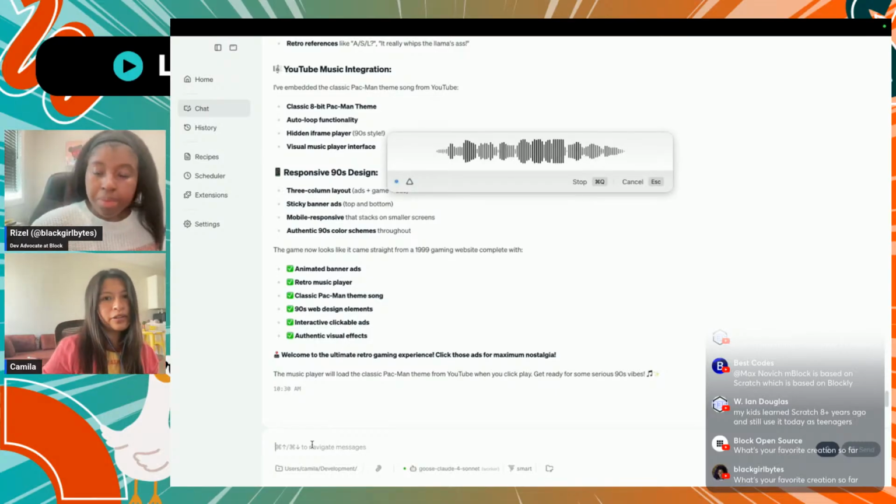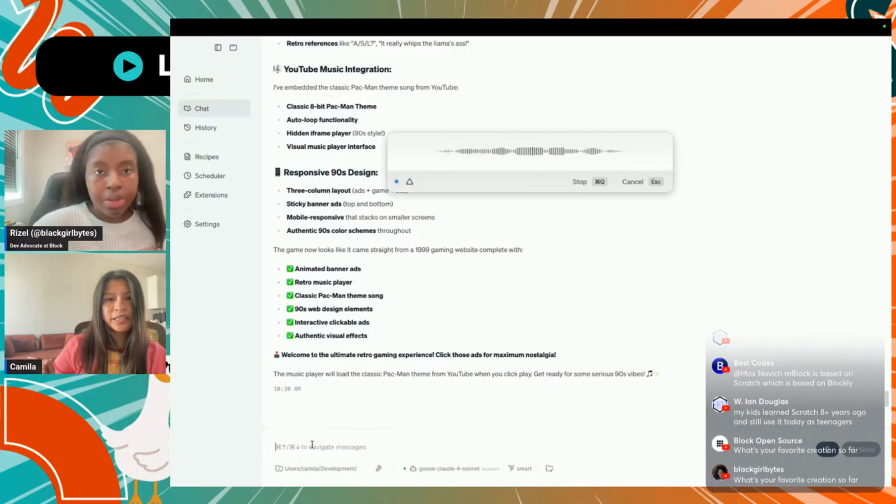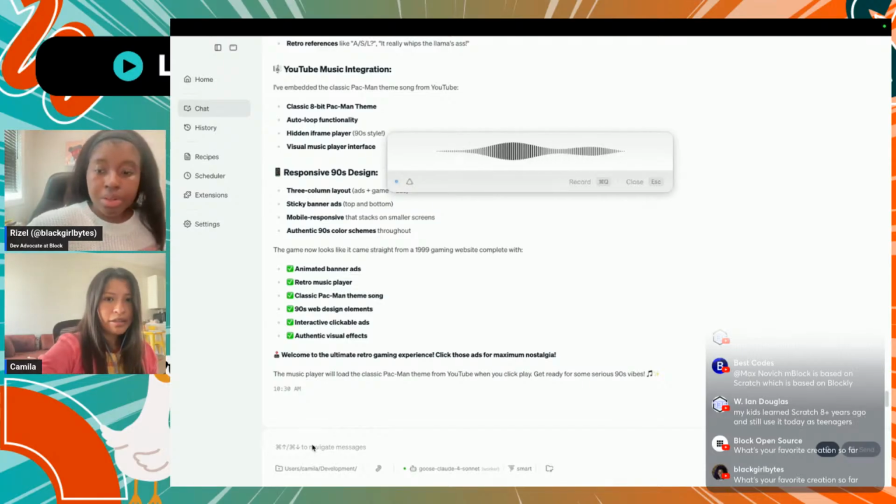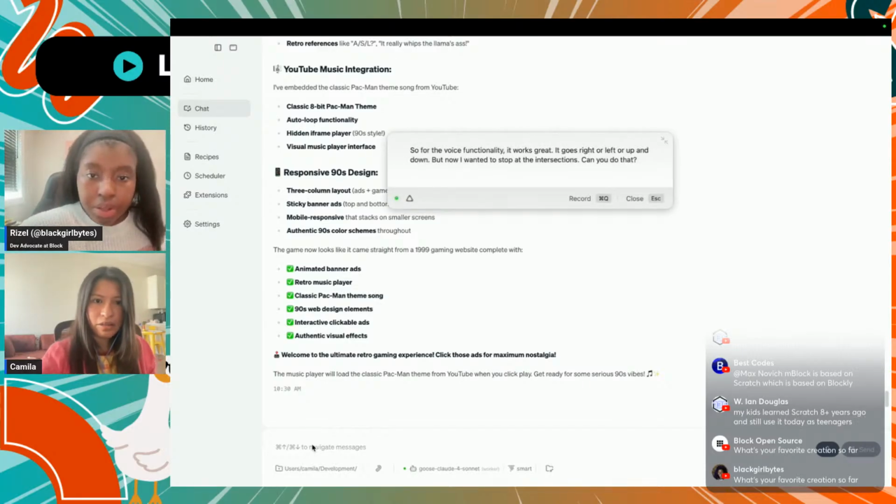For the voice functionality, it works great. It goes right or left or up and down. But now I want it to stop at the intersections. Can you do that?